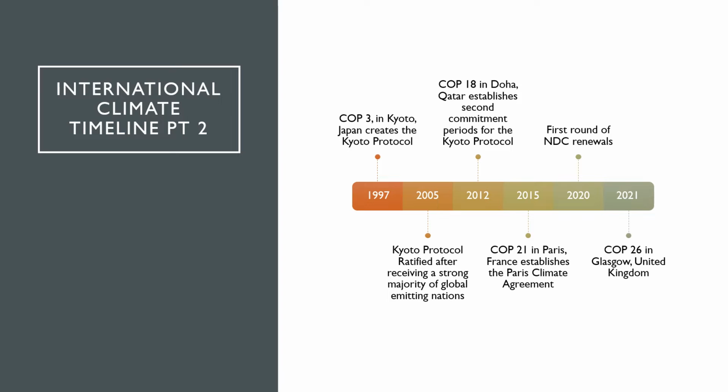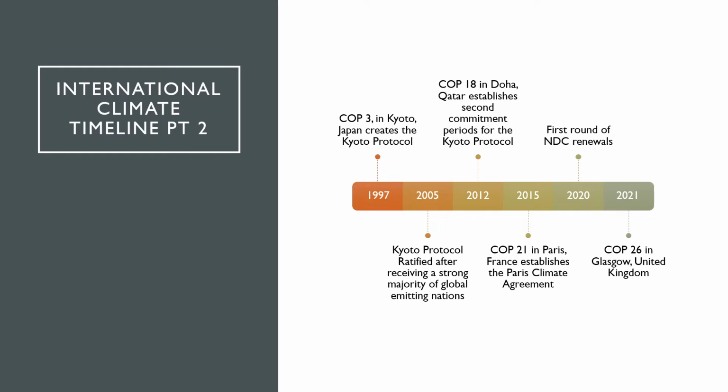drafted and enacted. COP21 was one of the most significant COPs in the history of the conference. The Paris Climate Agreement was a revolutionary document with the creation of Nationally Determined Contribution documents, NDCs, as well as the creation of a climate finance fund. While the finance fund has routinely been underfunded, NDCs have proven to be a strong source of accountability for countries.